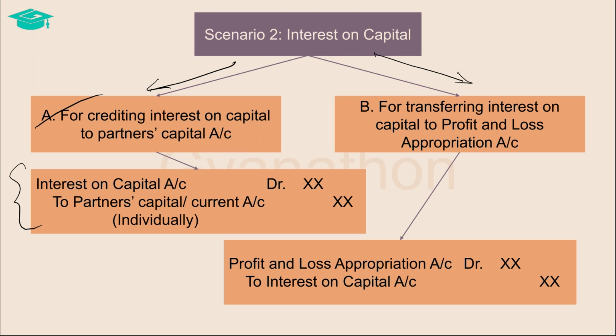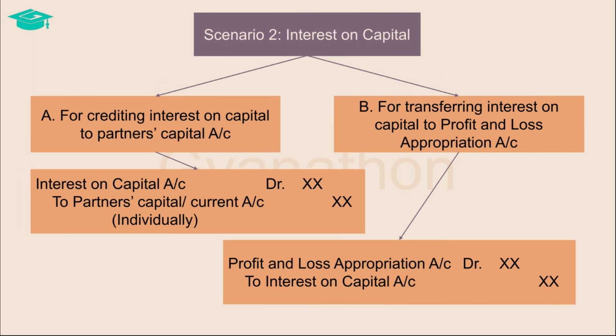Then the interest on capital account is closed by transferring its balance to the profit and loss appropriation account. This is done by debiting the profit and loss appropriation account and crediting the interest on capital account. This completes the transaction in relation to interest on capital, and the net effect is that the amount of interest on capital is appropriated from the profit and loss appropriation account to the respective partner's capital or current accounts.